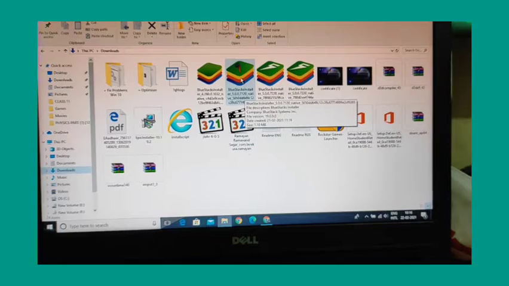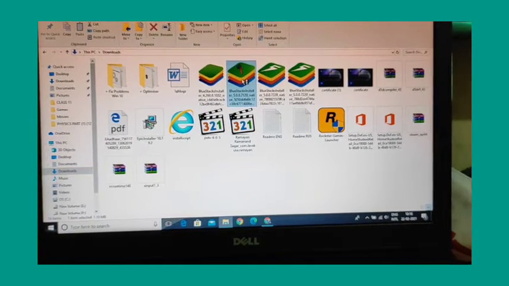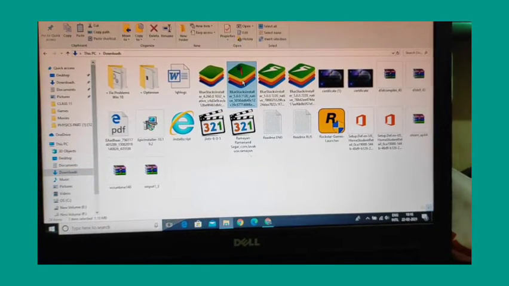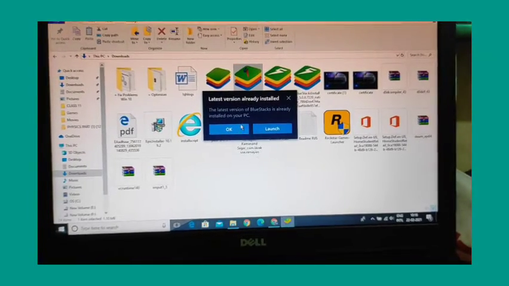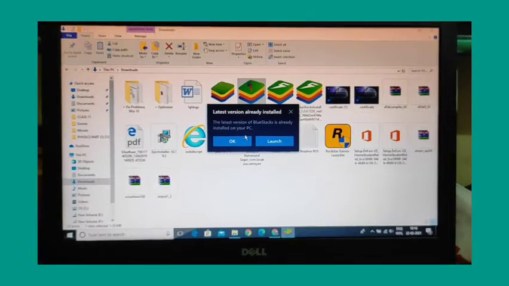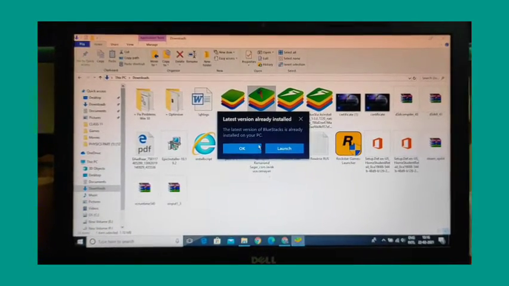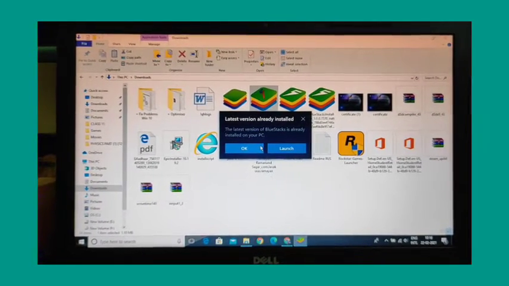When you click, this is showing this message because I already installed the latest version of the Bluestack, so I'm not installing it twice.